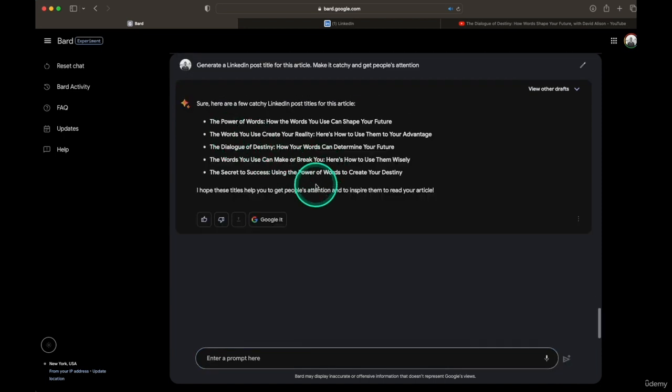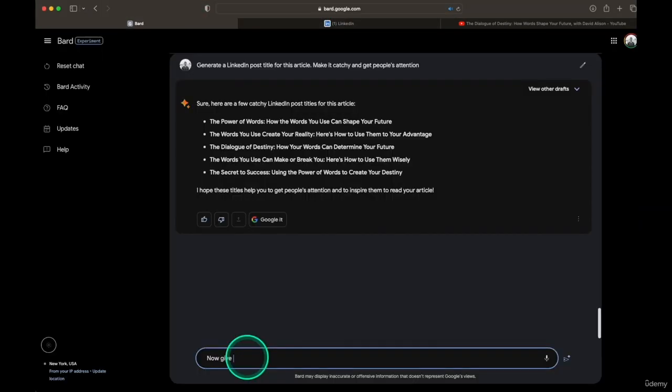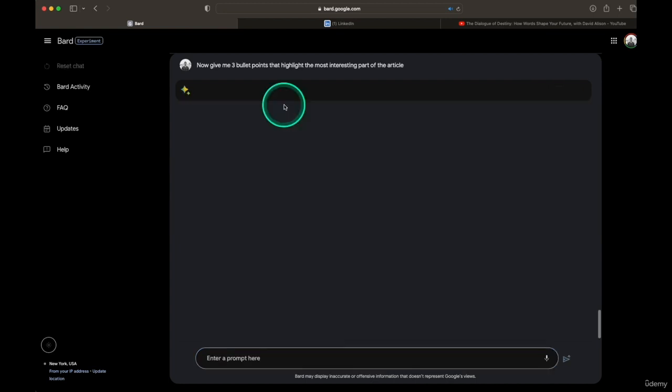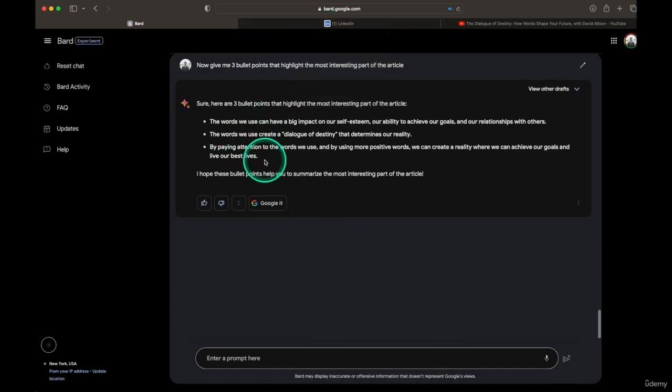So here are some article title ideas, power of words, see how your words can determine your future. I like this one. Go ahead and copy. Now give me 3 bullet points that highlight the most interesting part of the article. And we're going to include them in there.